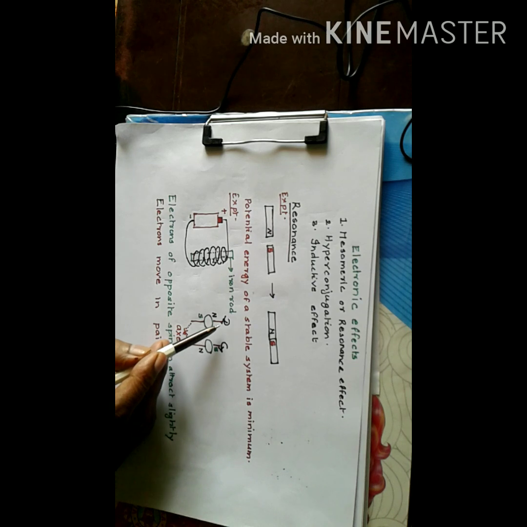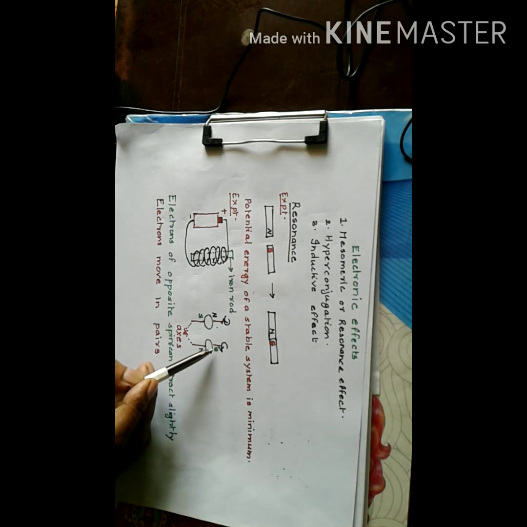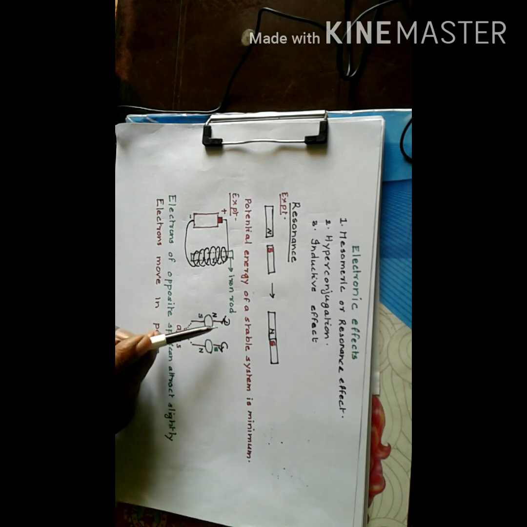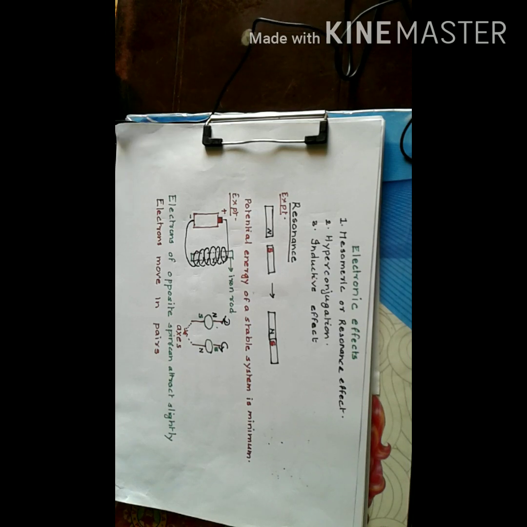Suppose the electron axis is spinning in the clockwise direction, and suppose a north pole is created at the top and a south pole at the bottom. Now another electron spinning in anti-clockwise manner will create a south pole at the top and a north pole at the bottom. Now these two electrons can attract each other because of the opposite poles created on the same side. So north attracting south and south attracting north. So this attraction results in a decrease in potential energy and increase in stability.